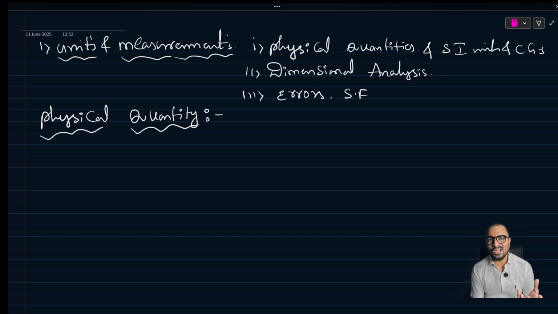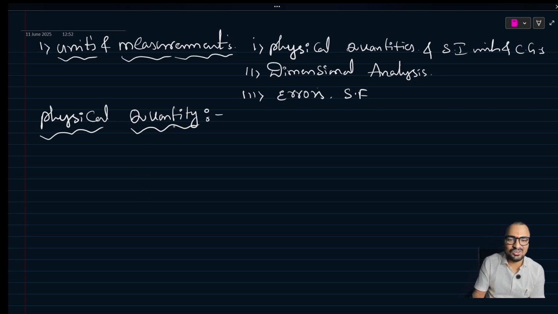That means measurable quantities. Is there any immeasurable quantity which is not possible to measure? Let's think which quantities are not possible to measure. Exactly, our feelings, our sadness, happiness, our love, we can't measure those, right? Those which are able to be measured, we can call physical quantities.